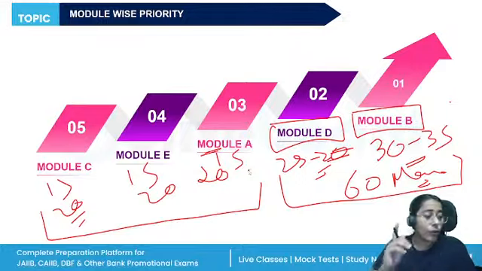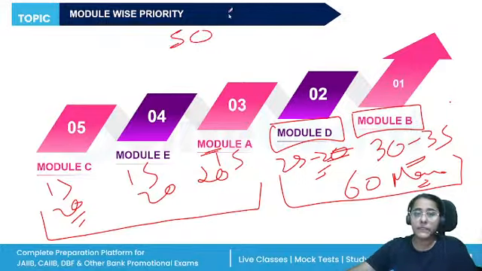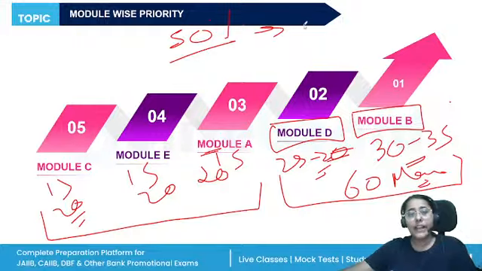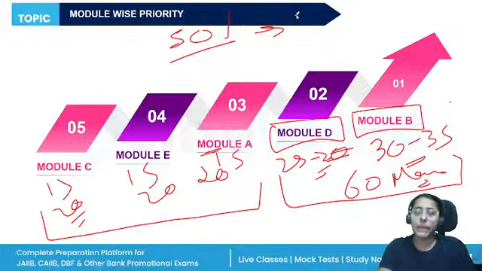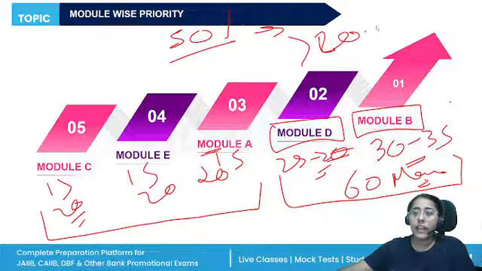Why? Because you also have the criteria that if you score 50% out of the total, you will qualify the exam, even though your marks in one individual paper could be less than 50. If your aggregate is more than 200 out of 400, you will qualify the exam.